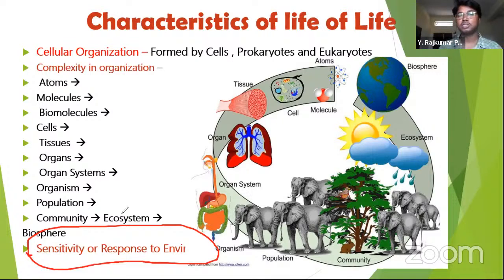Living things show response to light also. In the 10th class, you have studied phototropism and geotropism. Phototropism means plants grow towards the light, isn't it? And geotropism means under the earth, they are attracted by gravity, isn't it? So these kinds of responses are shown by living things only.